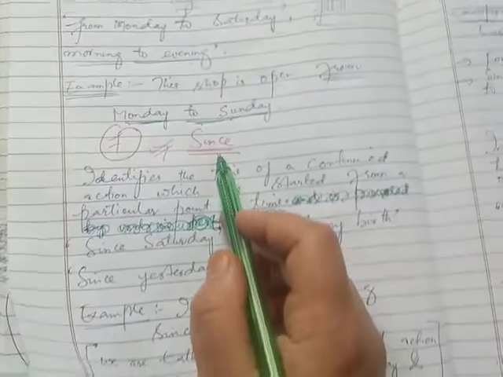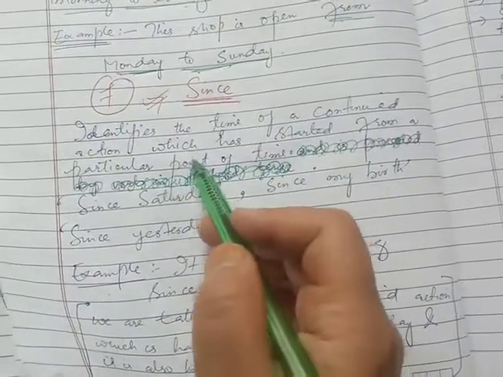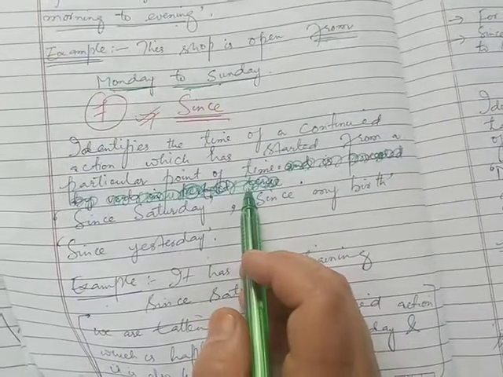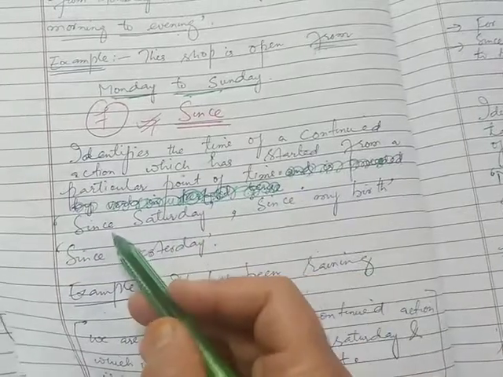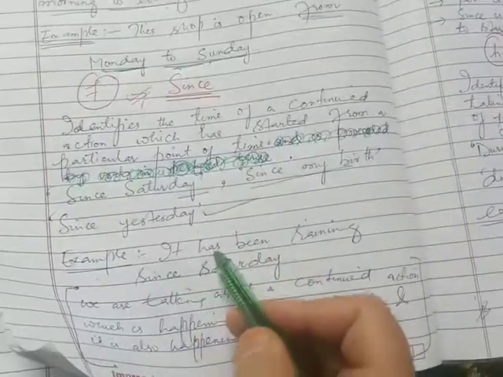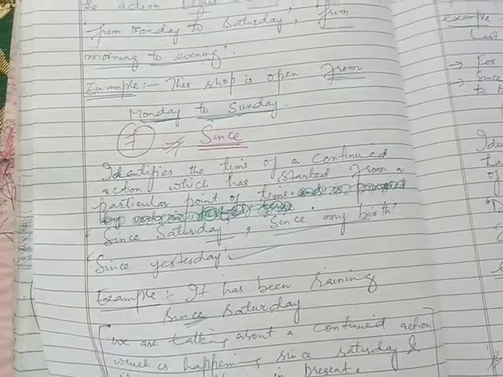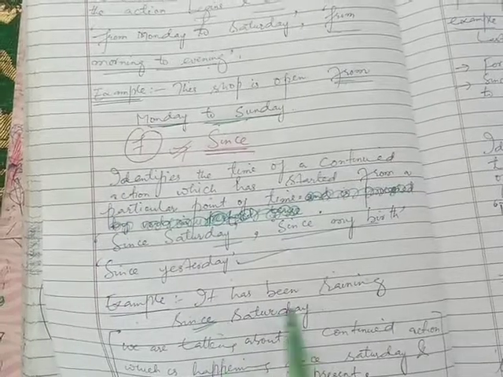Now let's move towards another preposition, since. It identifies the time of a continued action which has started from a particular point of time. So, since indicates the time of a continued action which has started from a particular point of time. For example, since Saturday, since my birth, since yesterday. For example, it has been raining since Saturday. यहाँ पे हमने since का इस्तेमाल किया. My dear students, आप इस sentence को गौर से देखिए. It has been raining since Saturday.